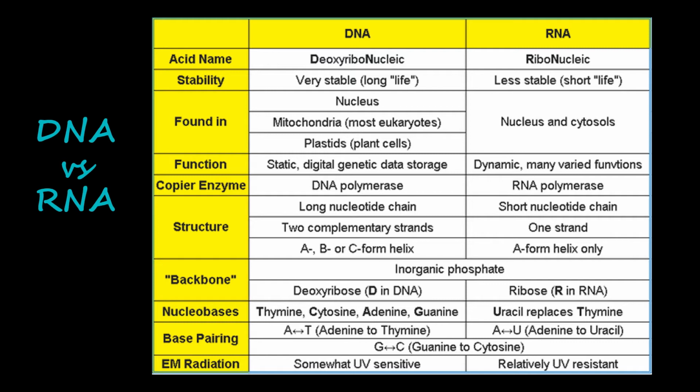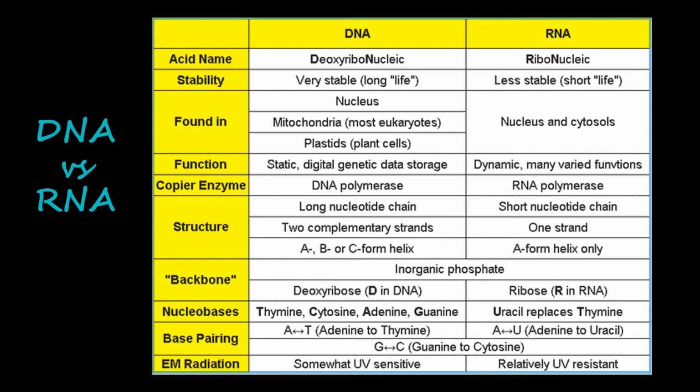Then the structure of DNA includes a long nucleotide chain, two complementary strands. A, B or C form helix would be the types of DNA present. Whereas RNA has short nucleotide chains, one strand. This is a very major difference, single-stranded and double-stranded. So RNA is single-stranded and it is available only in the A form helix.